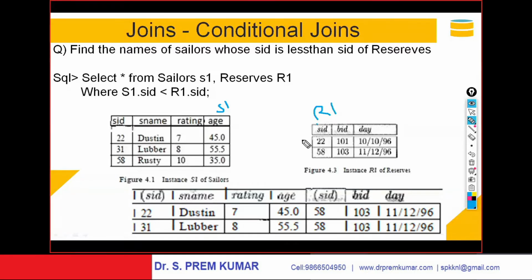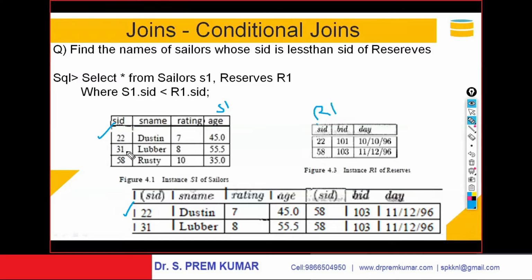So 22 is less than 22 is false. 22 is less than 58 is true. And in your output you will get 22. The 22 is nothing but Dustin. You are getting the complete information: Dustin, rating, age, sailor ID 58, boat ID and day.